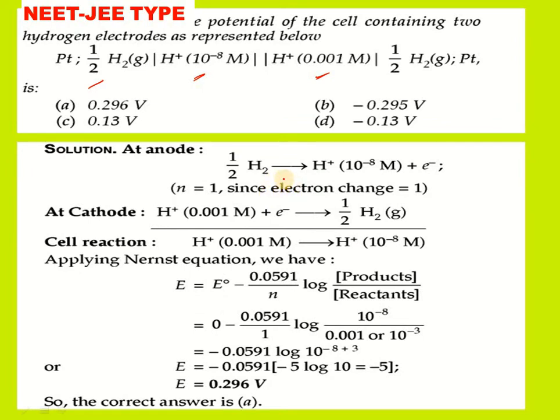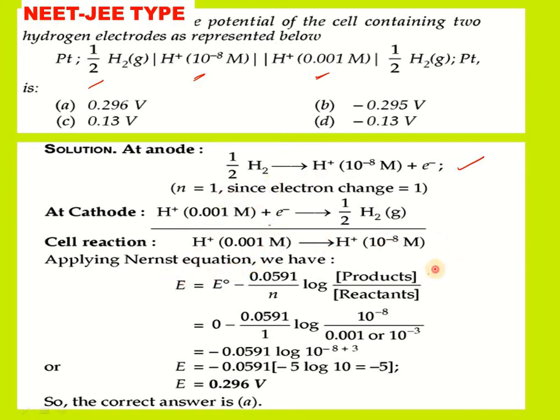At the anode, as you all know, oxidation takes place. There is one electron transfer shown. Since the electron change is 1, we consider the cathode the same way. The H plus ion receives this electron and H2 comes.